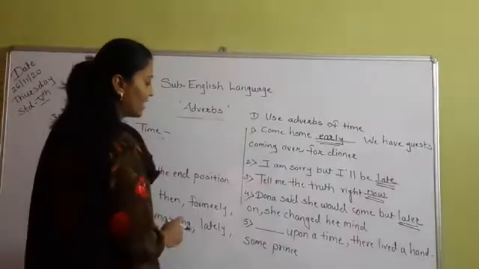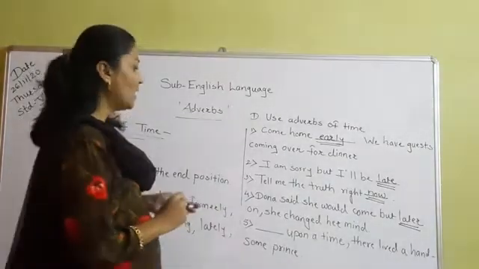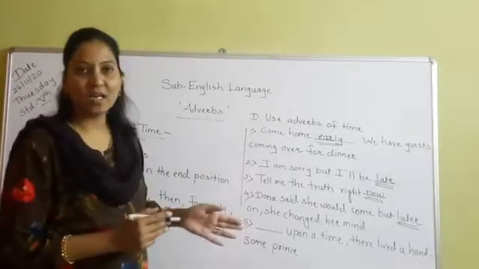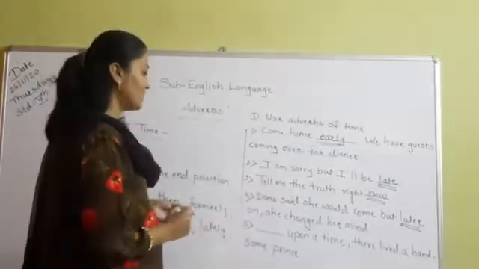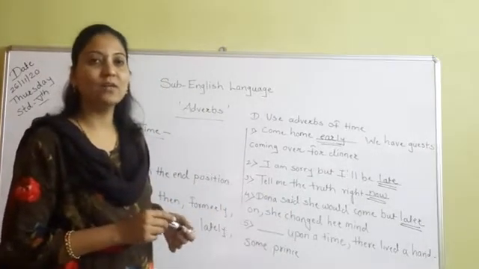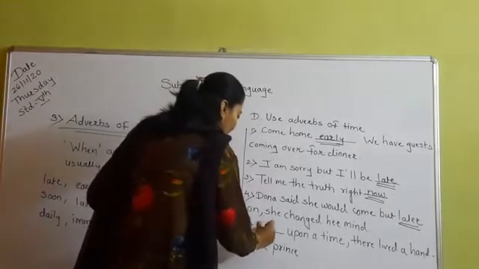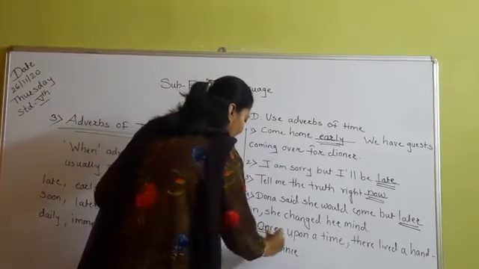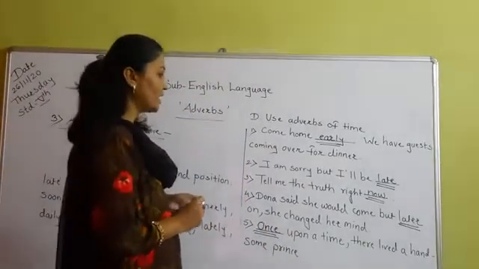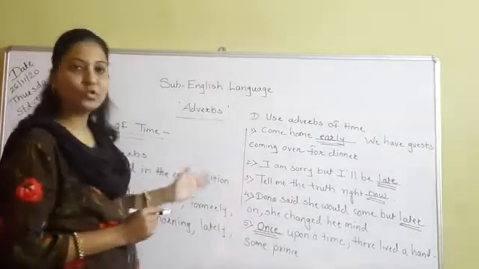Sentence number 5, dash dash upon a time. Now whenever we are telling a story, or we are taking part in a storytelling competition, when we start our story, at that time we use this phrase, dash dash upon a time. You can guess the word. What is the word? Once upon a time. Very good. So we will write here once upon a time. We start our story with this phrase. Once upon a time there lived a handsome prince. Okay. So have you understood, students?